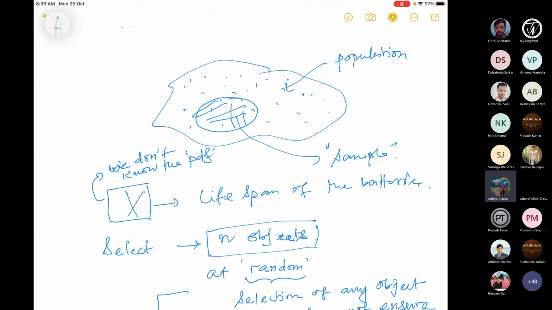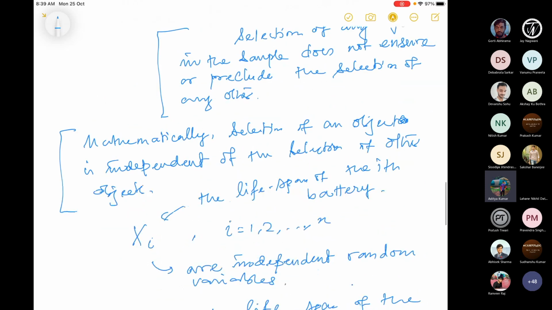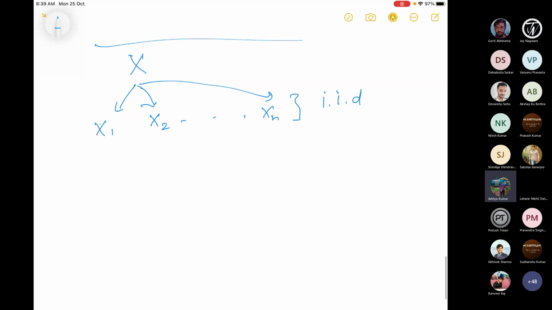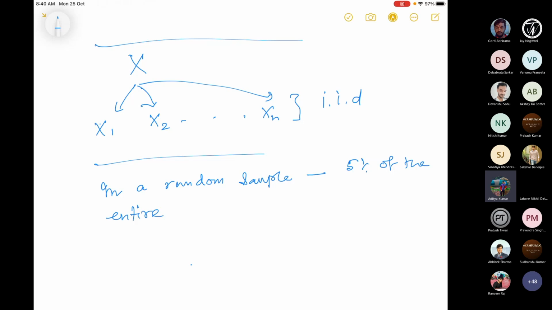Now the question is, what should be my sample size? What percentage of these objects should be there in the sample? This is a rule of thumb. When you deal with real data, you'll see that in a random sample we use 5% of the entire population. Then I will assume that this is independent, and my theory will go all right.